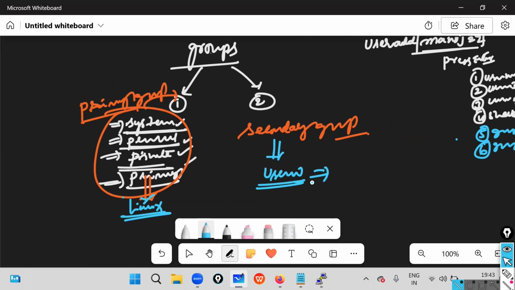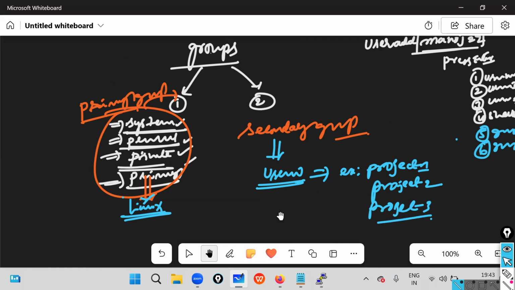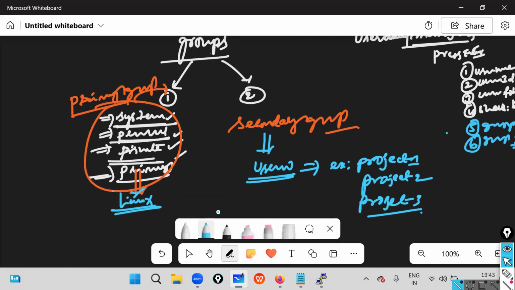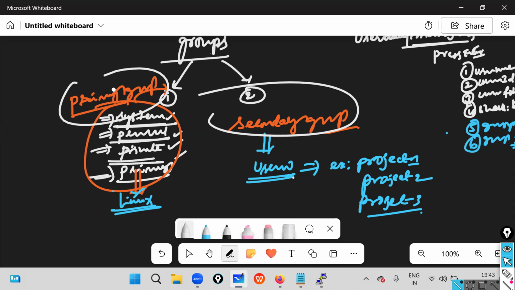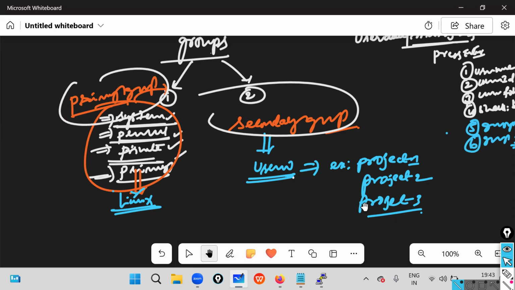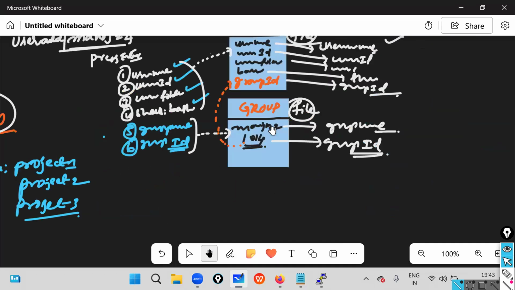For our project purpose, for example, project one is my group, project two is another group, project three is another group. Like that, there are so many groups available, but we create these groups. These we call secondary groups, created by users, but primary groups are created by Linux only. Just open the group file and you can see the difference.